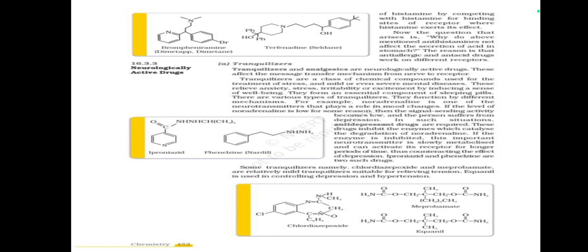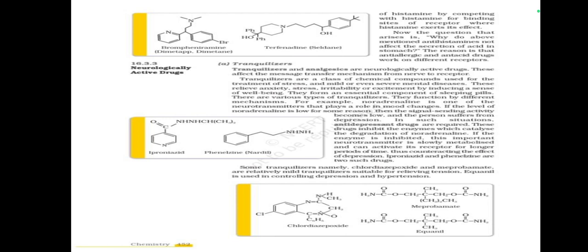If the enzyme is inhibited, this important neurotransmitter is slowly metabolized and can activate its receptor for longer periods of time, thus countering the effect of depression. Iproniazid and phenelzine are two such drugs.